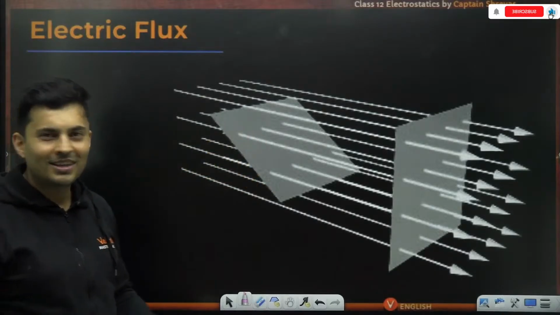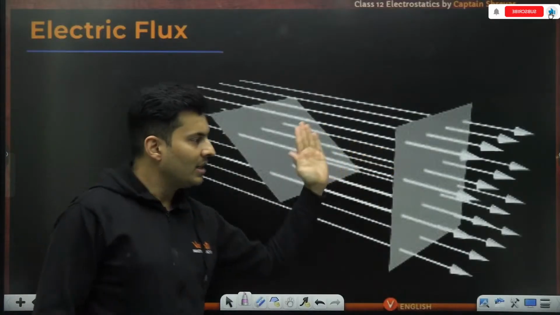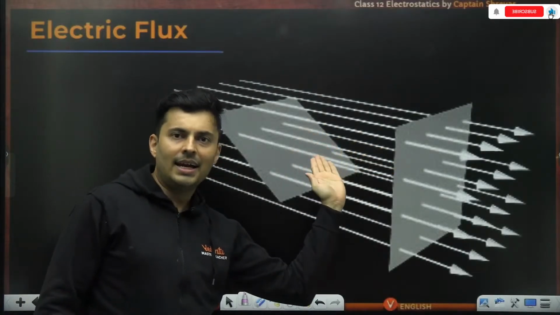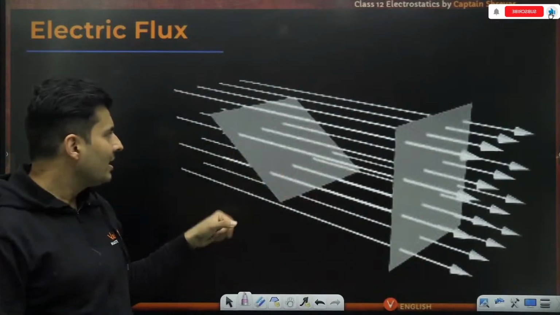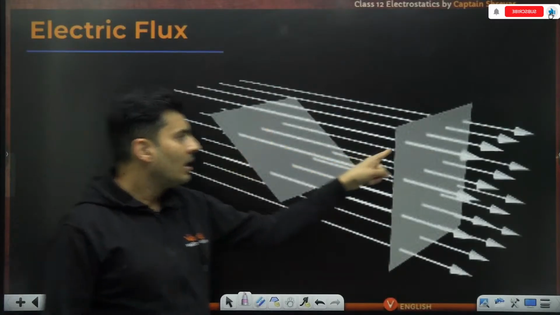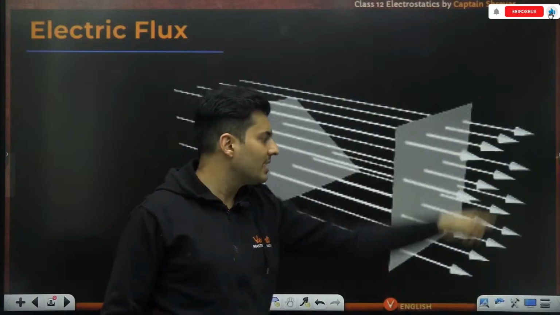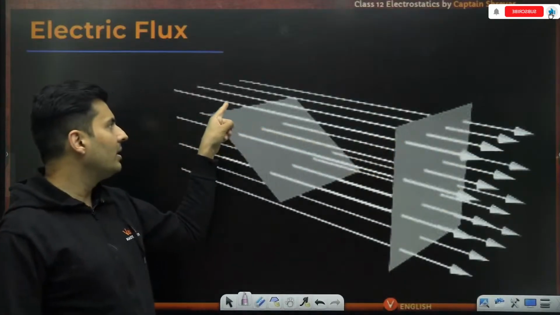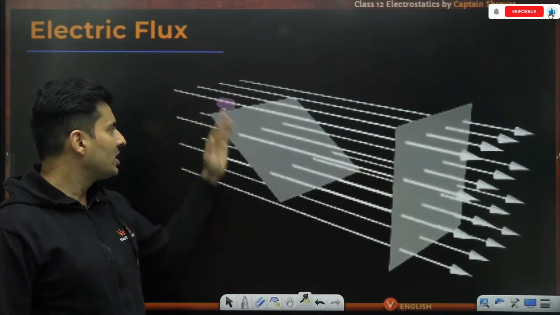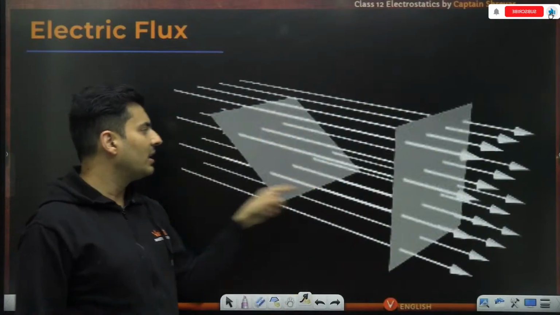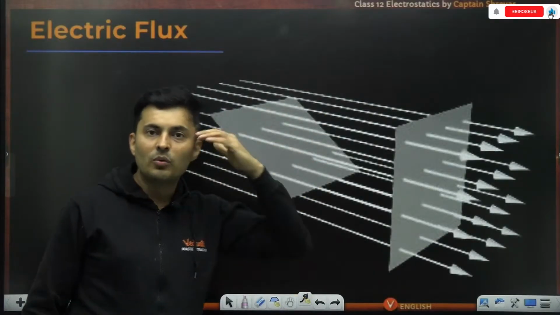Observe this carefully. The same sheet is vertical like this, and I tilt it. Can you see, the moment I start tilting, earlier these lines which were piercing this area are now beginning to miss that particular area. Are you able to visualize and see it?